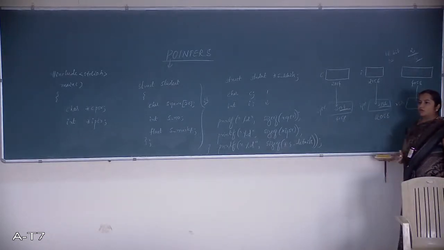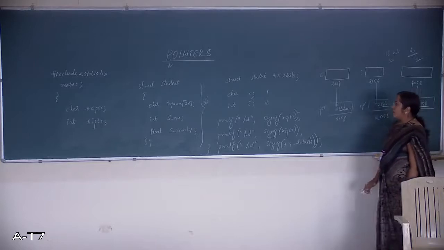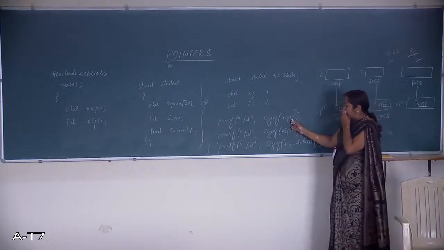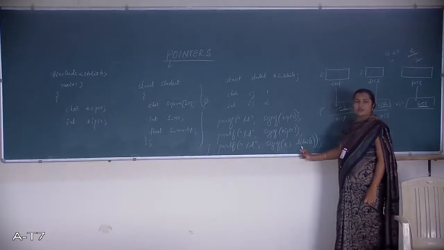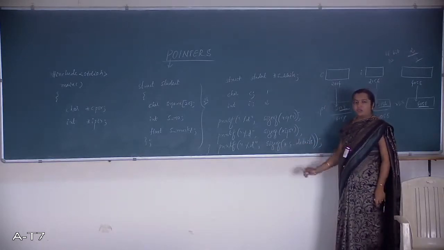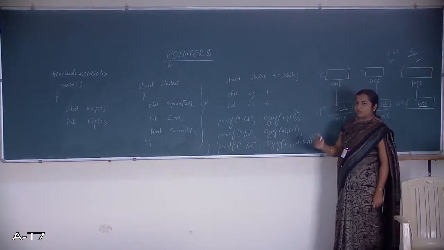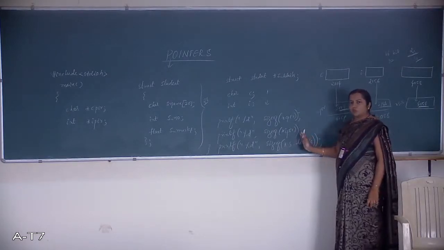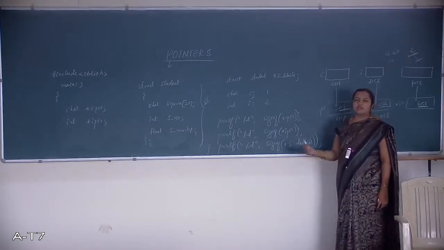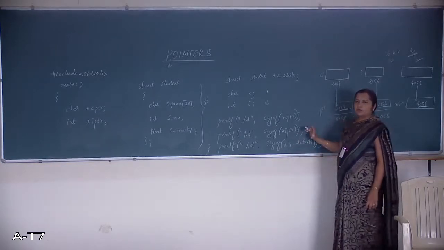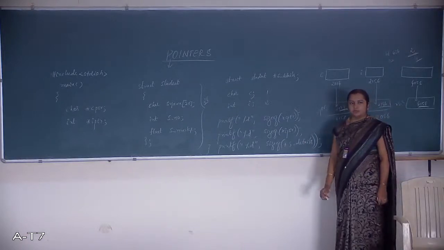So don't suddenly jump to the conclusion. It's not like 1 byte, 2 bytes, and again here it is not like 26 bytes. How much? What is the answer? If it is a 16-bit machine, how much does it return? 2 bytes for each and everything: 2, 2, 2. And if it is a 32-bit machine, it returns 4 bytes, 4 bytes, 4 bytes. Is it clear? Follow?